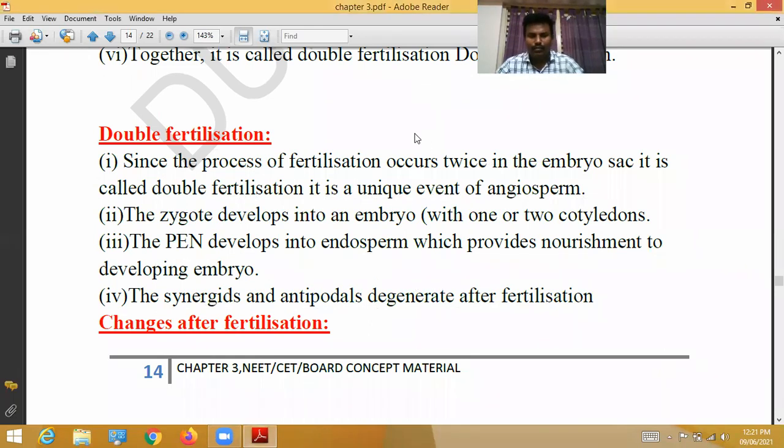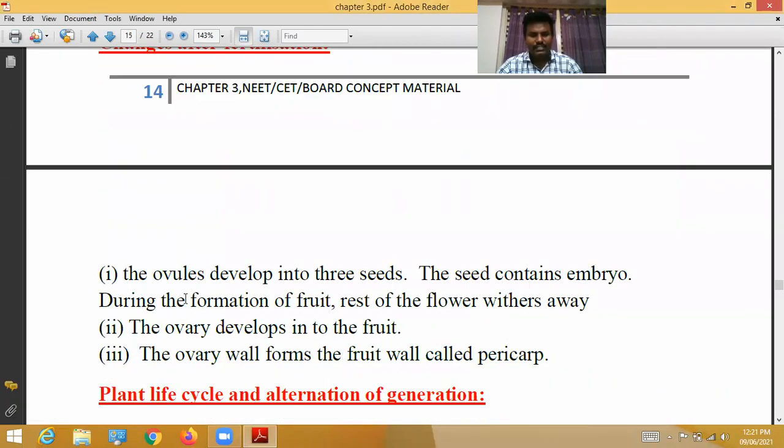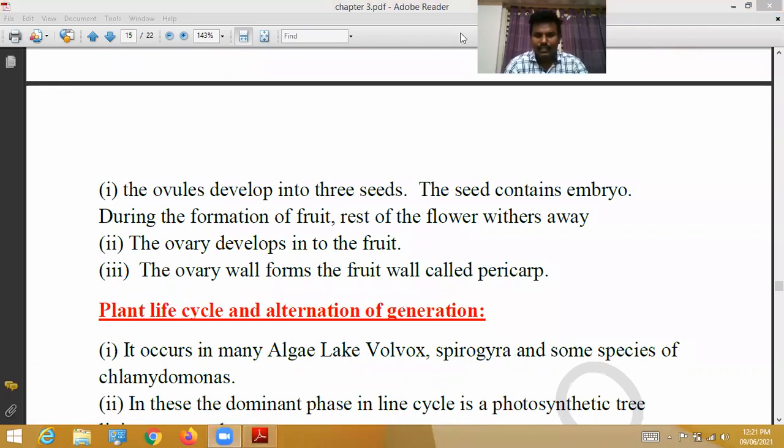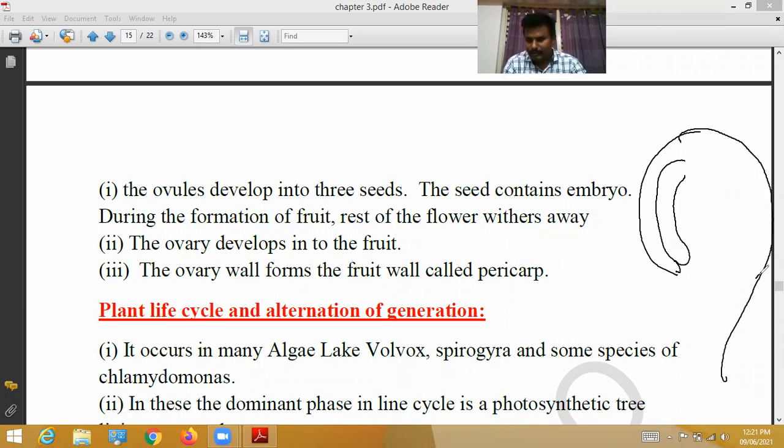So after fertilization, what changes take place? See here, this is called the ovule. This ovule develops into seeds. The seed contains the embryo. During the formation of fruit, the rest of the flower withers away. So these ovules are converted into seed, and the seed contains the embryo inside.